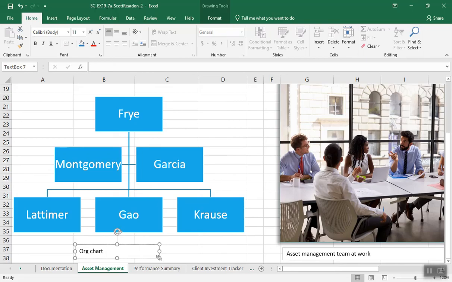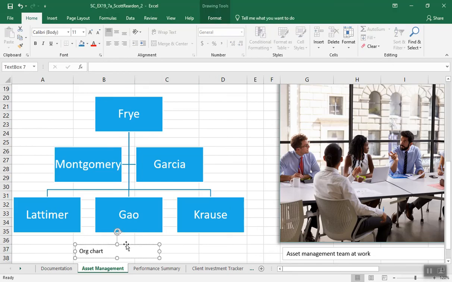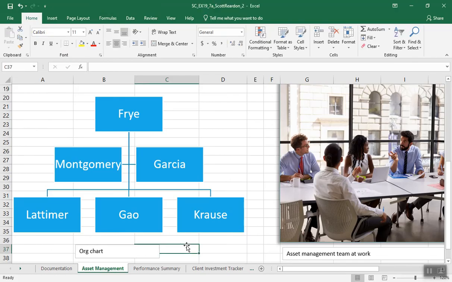Resize the text box, display the entire caption, and align the top of the org chart text box with the bottom of the asset management team at work text box. Okay, now wait a second. It says to align it. Okay, I'm going to click this. Can I select both of those at once?